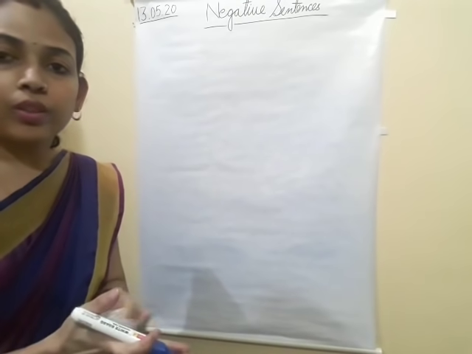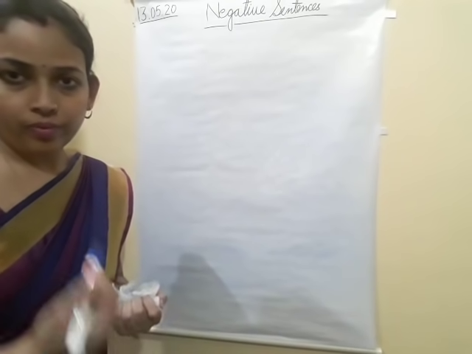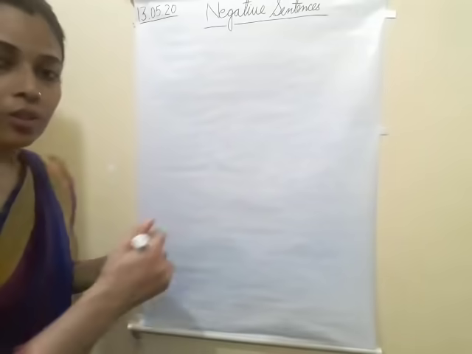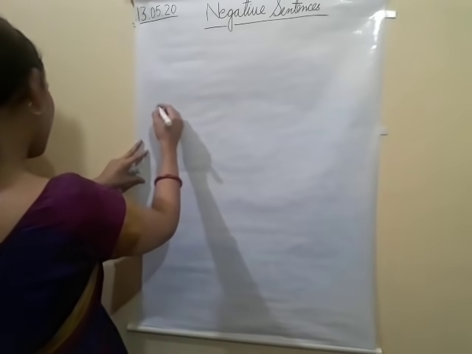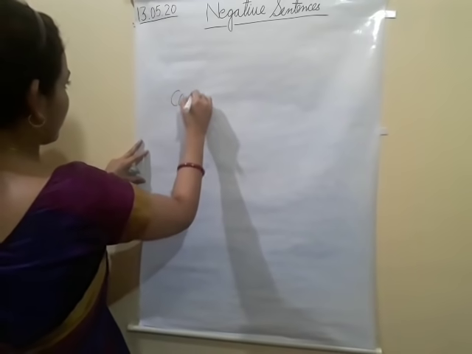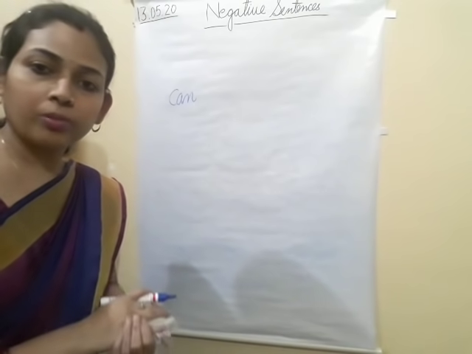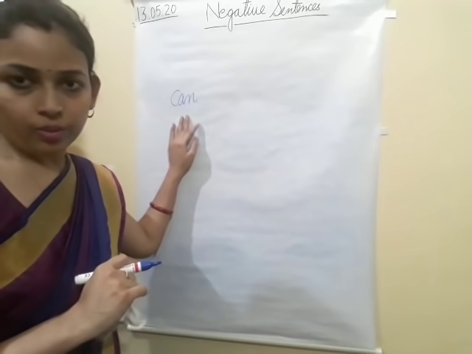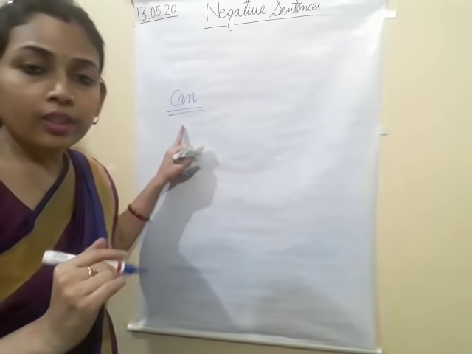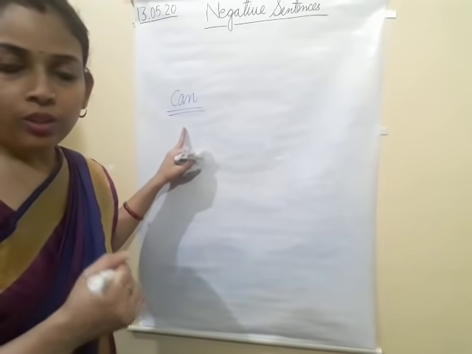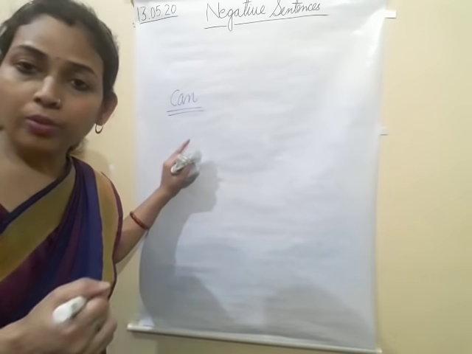Now I am going to tell you how we use the negative word cannot with can. In your book only this can is given. Any other modal verb is not given. This is called a modal verb. So in your book only can is given, so that is all I am telling you. When we use can in a negative sentence, how do we write it?